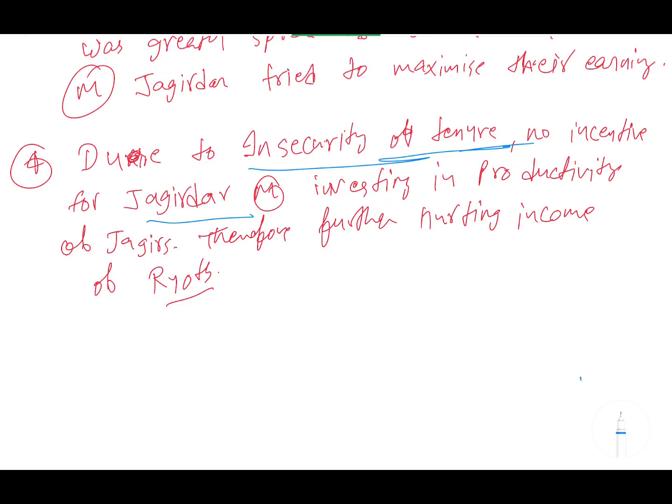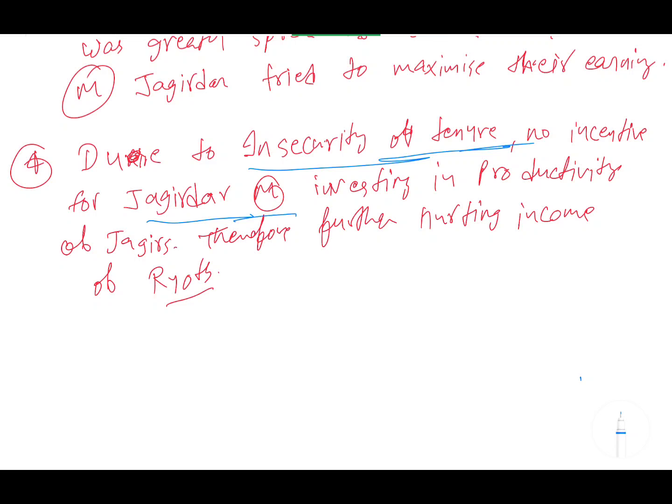If I invest in the productivity of this Jagir, and by the time of output it is transferred to another Jagir, then the output will be given to the person who had that Jagir at that point of time. That's why this frequent transferring de-incentivizes the Jagirdar Mansabdar to invest more and more